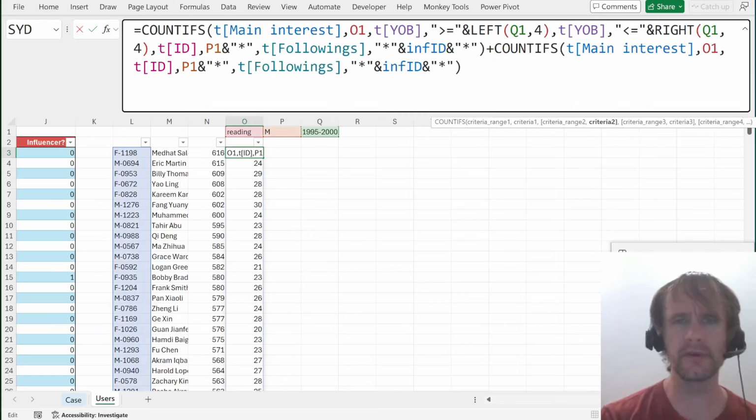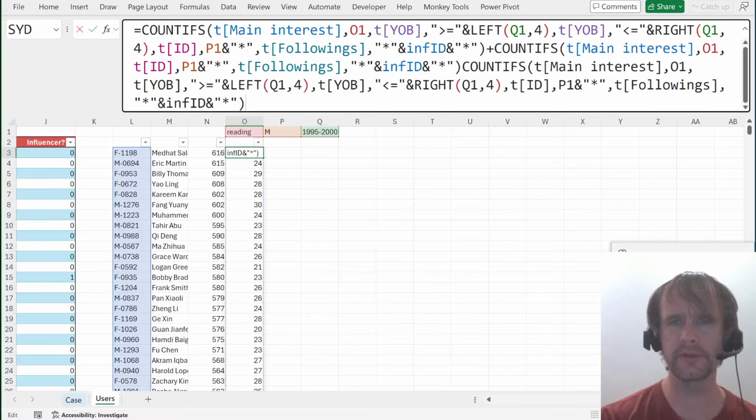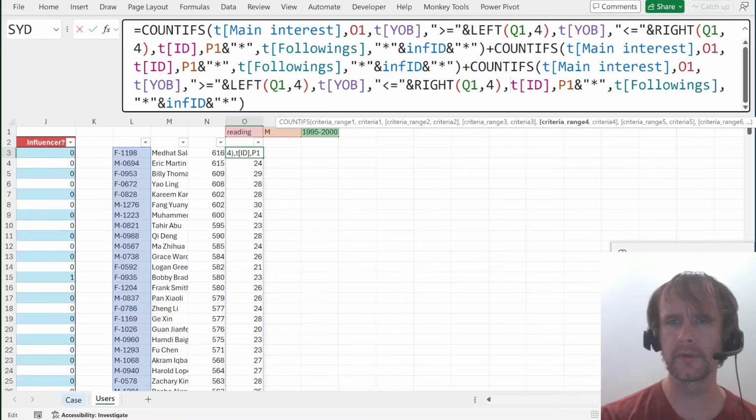That one is now saying match the interest and the gender. So now I need one that says match the interest and the date of birth range with a plus. So drop the gender part from here. Wait, what? I put something in the wrong place.